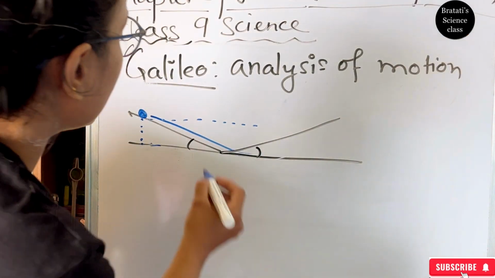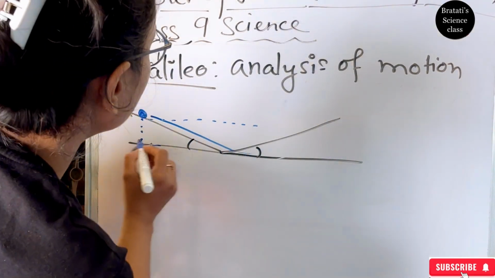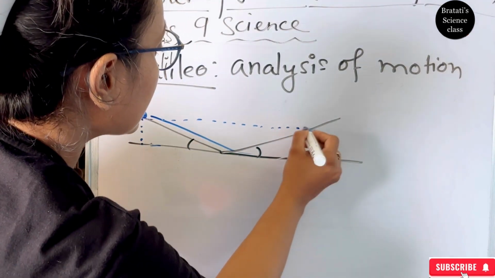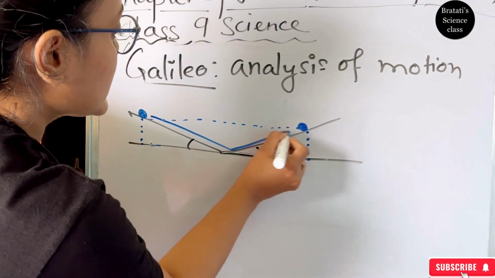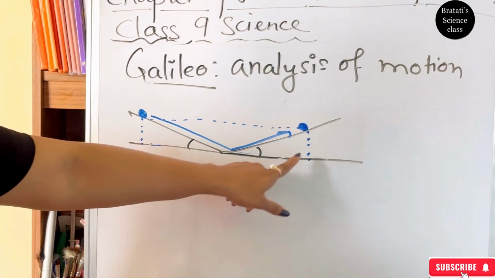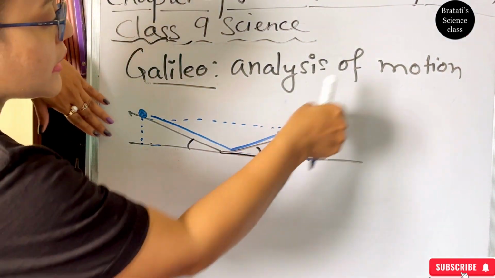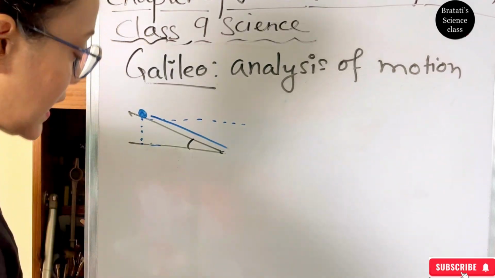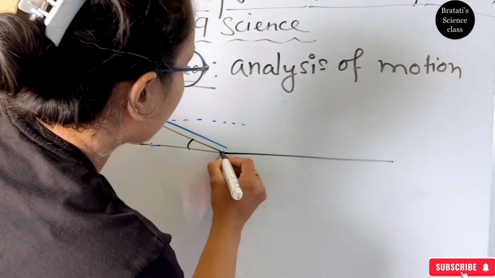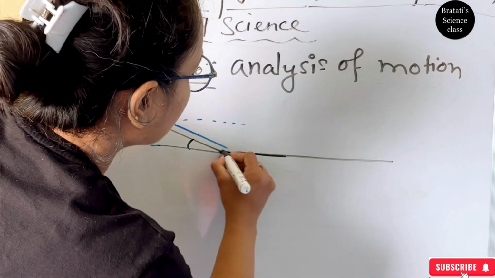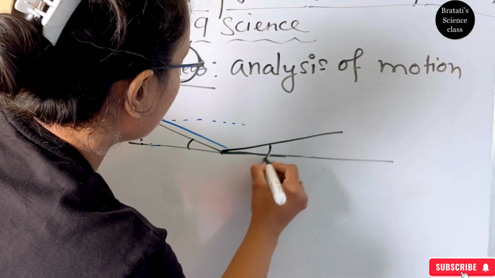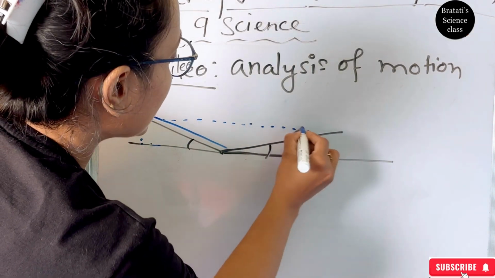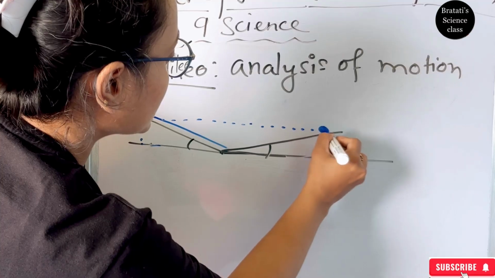Even then, he has seen that once the marble moves, it will go till this height. It will go this side and reach the same height. Maybe from here it will achieve more. Or again changing the angle, it will be a straight line. See, now I have reduced the angle, but it will reach the same height.